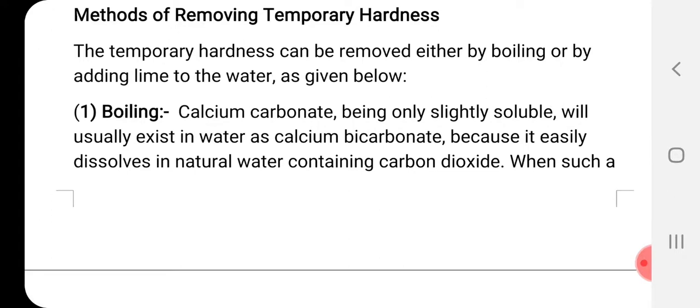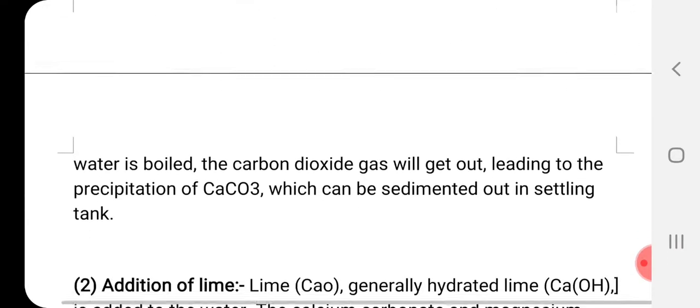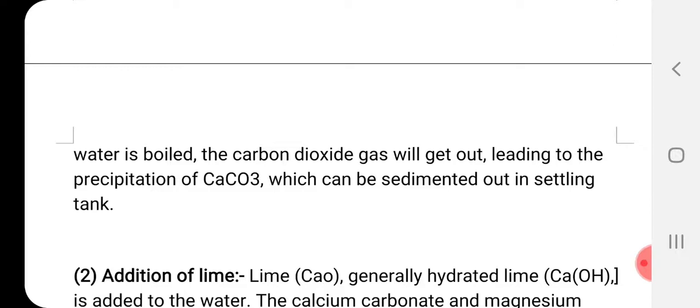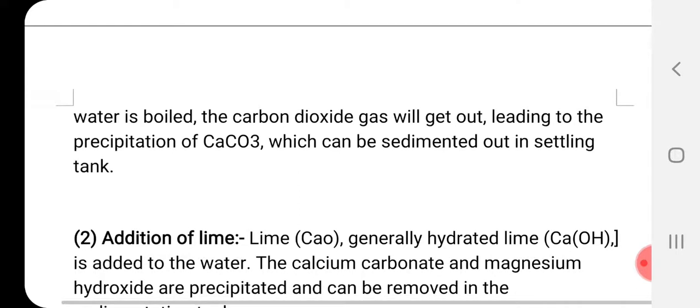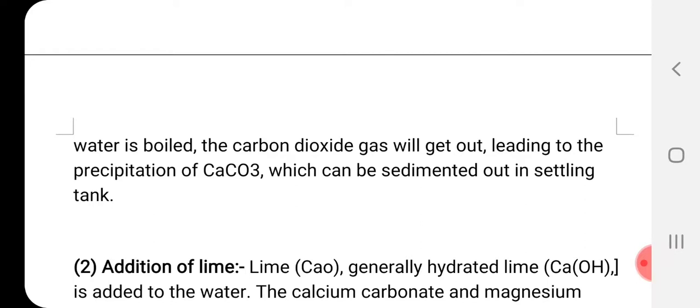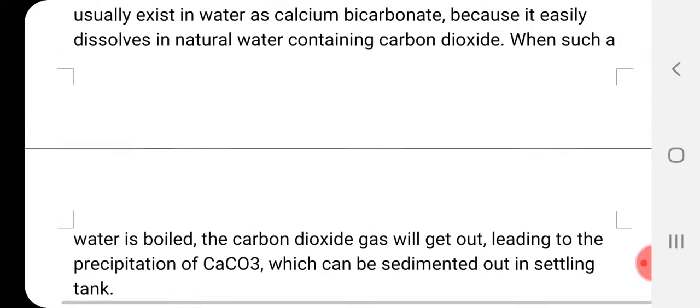So what happens in boiling? Calcium carbonate, being only slightly soluble, will usually exist in water as calcium bicarbonate because it easily dissolves in natural water containing carbon dioxide. When such water is boiled, the carbon dioxide gas gets out, leading to the precipitation of CaCO3, which can be sedimented out in the settling tank. It will be deposited at the bottom of the container or tank.